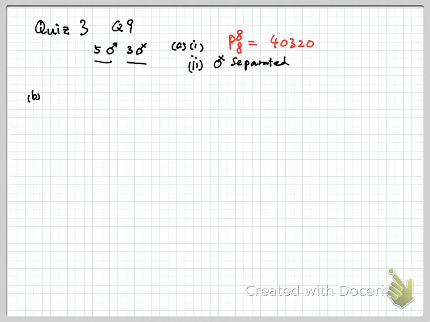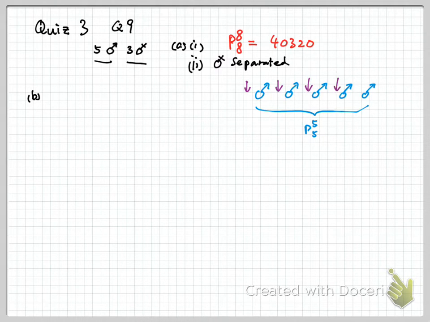In A2, the actresses must be separated. So it is a typical must-be-separated situation. First of all, we line up the actors. We line up the males. So there are 5 of them. There are going to be 5P5 permutations. And then among the males, we look at the positions between them. There are 1, 2, 3, 4, 5, 6 positions.